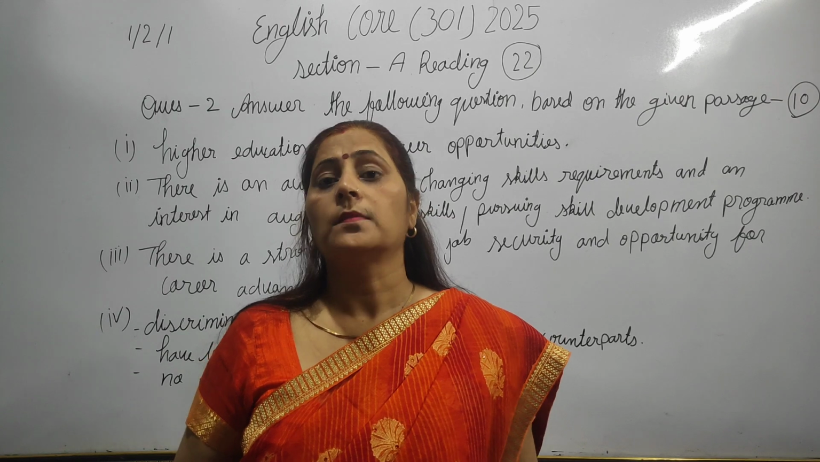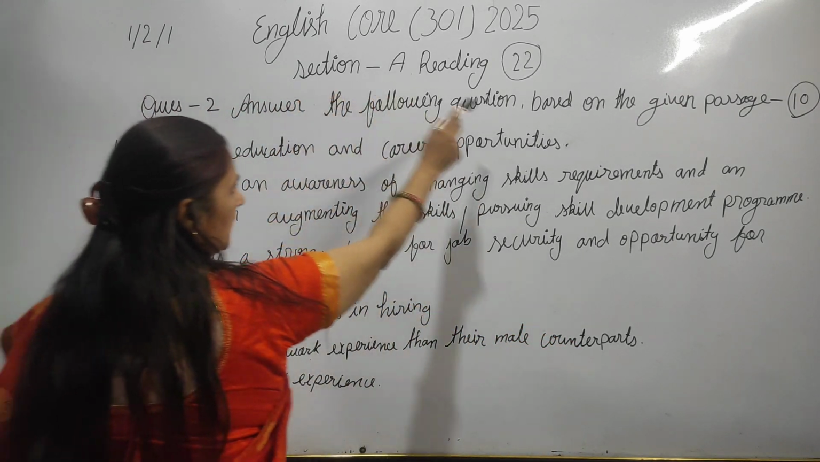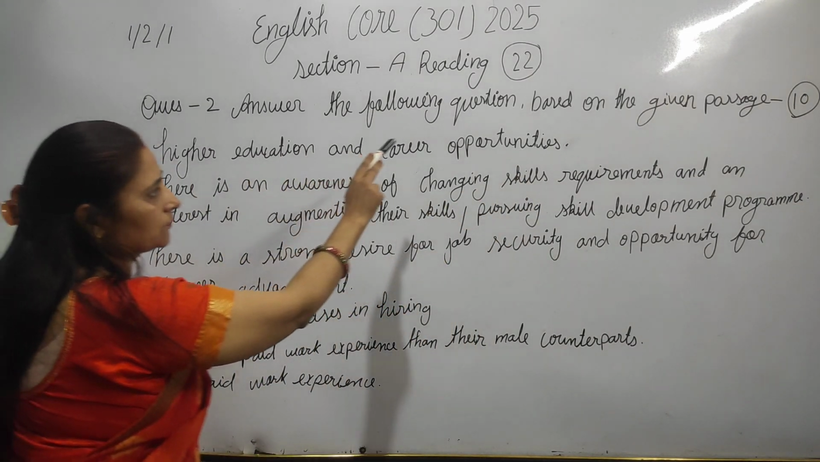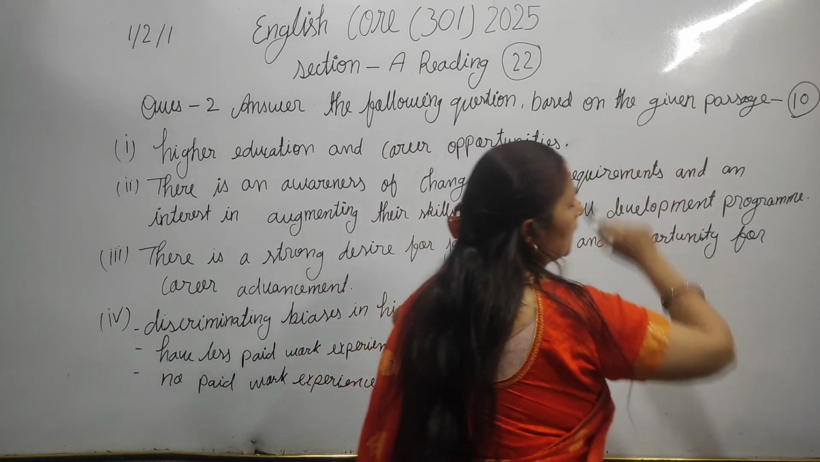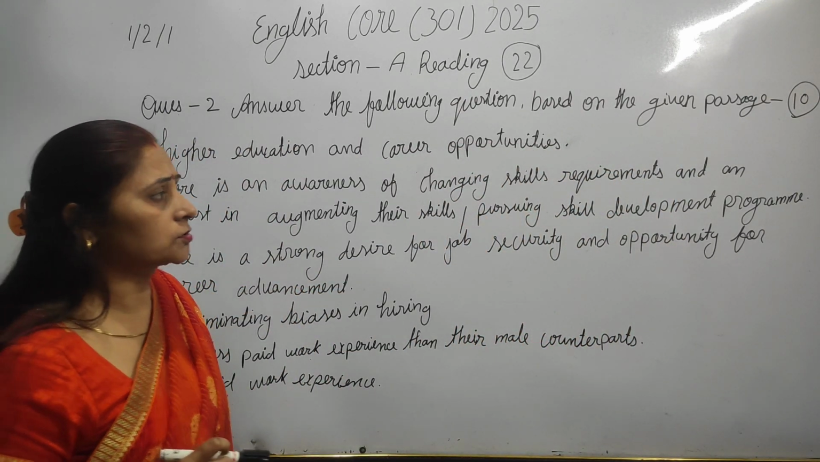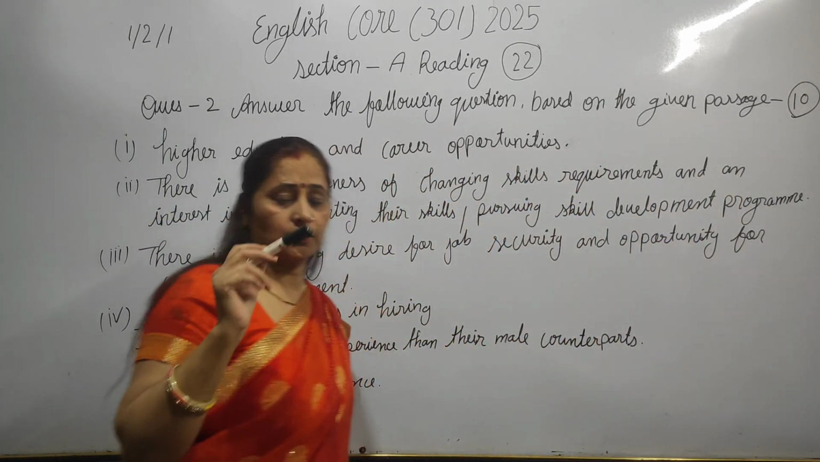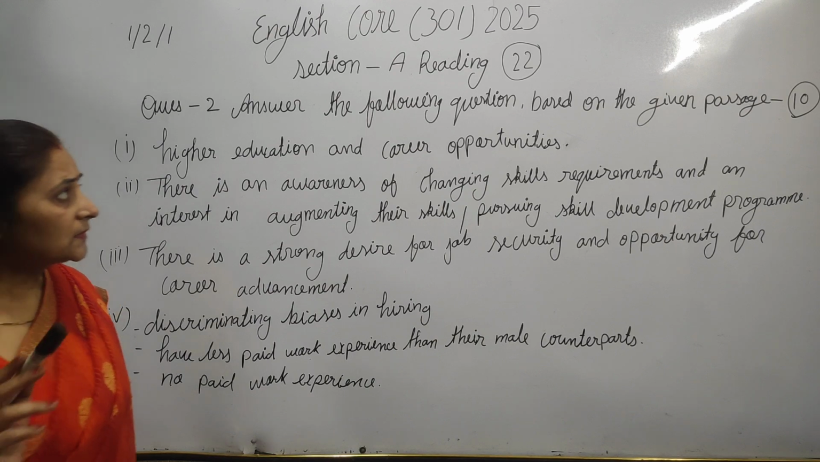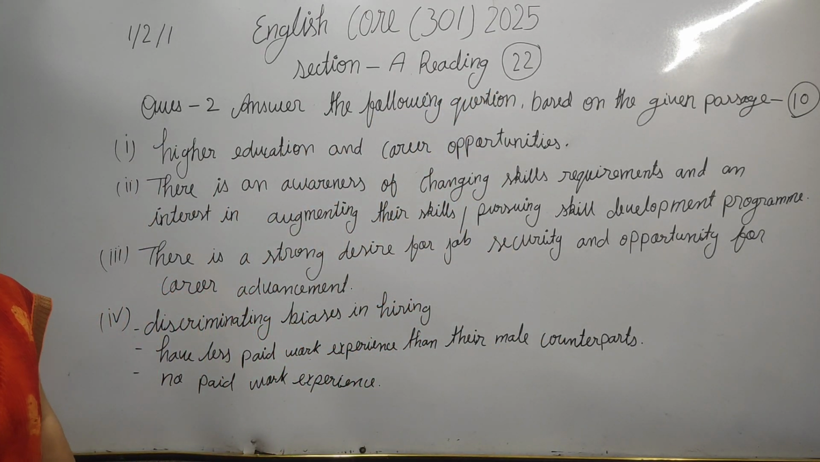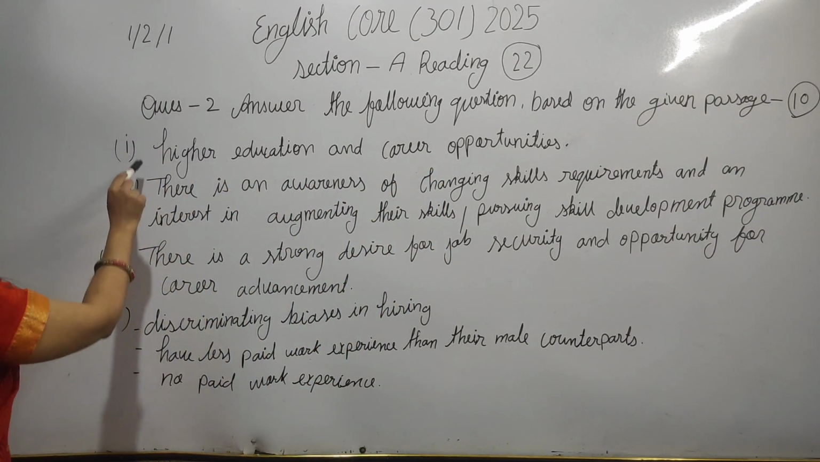Now we will solve the second question of the reading part. Reading part means section A. Second question: answer the following questions based on the given passage. Again, based on the given passage, you should read the question paper twice before giving the answer. This second question is for 10 marks. As I have already told you the division, 22 marks: the 12 marks question we have solved in question 1. Now the second question we are going to solve.